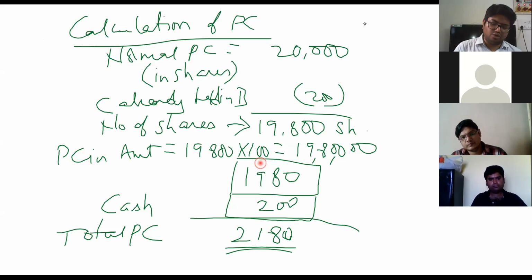19,800 shares into 100, it becomes 19,80,000. But right now the problem, we are doing it in thousands. Hence, remove the last three digits. It becomes 1980. And at the same time, he also stated that he will pay in cash 2 lakh rupees. That 2 lakhs minus 3 zeros, last 3 digits, if you remove, it becomes 200. So total BC has become 2,180,000. Okay. So I hope I made it clear.